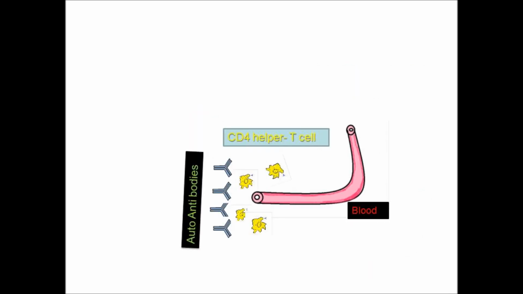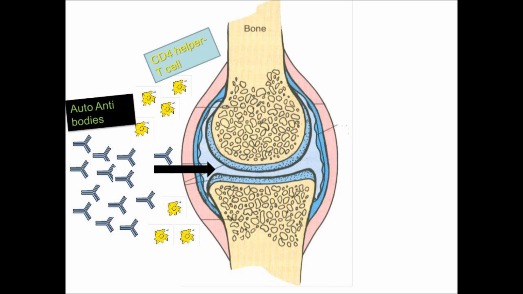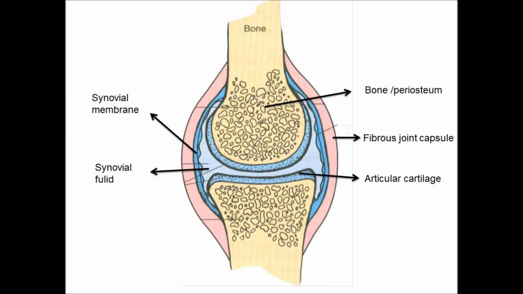From here, the targeting stage. From the blood, the autoantibodies and the CD4 T helper cell reach the joint. In the joint they will attack the different parts. We already discussed the parts of a synovial joint: there will be the fibrous capsule, the synovial membrane, then the articular cartilage, then the bone or periosteum. They attack each one by a particular mechanism. First they attack the synovial membrane. How do they attack it?